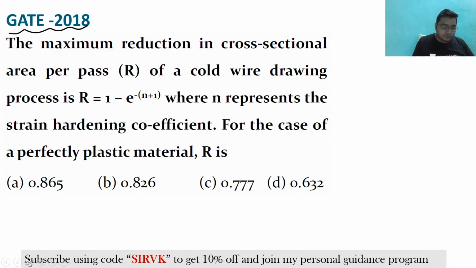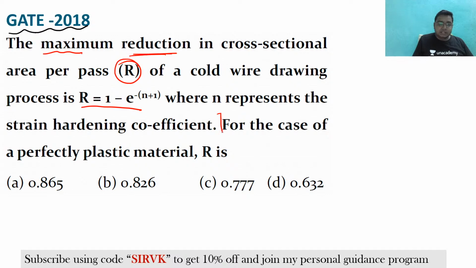The maximum reduction in the cross-sectional area per pass, that is R, of a cold wire drawing process is given by this, where N represents the strain hardening coefficient.